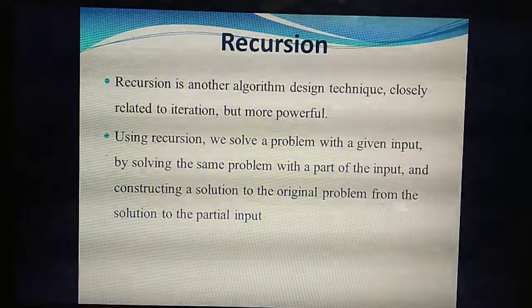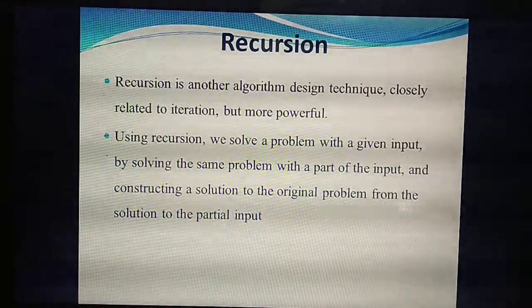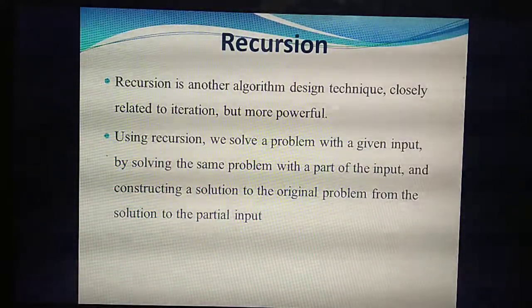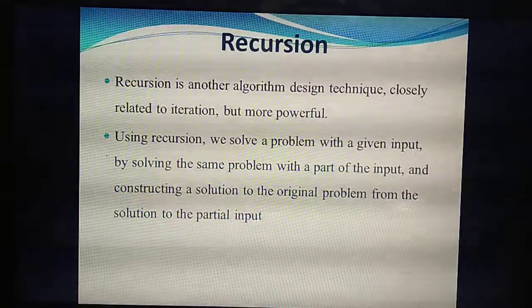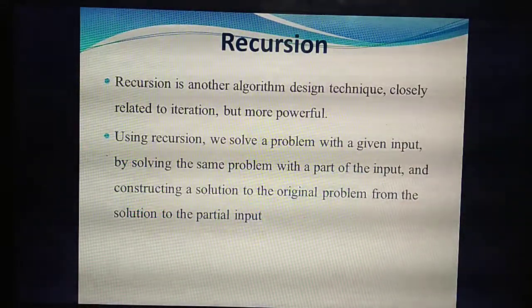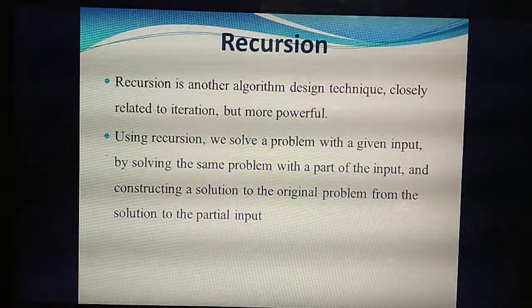Likewise, recursion means when they give the problem input, you take part of the input to solve the problem. Using that part of the input, you get the original solution for the problem. By using this partial input, you are getting the solution to the original problem.